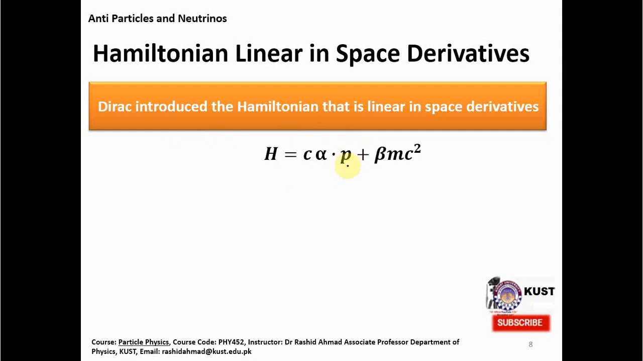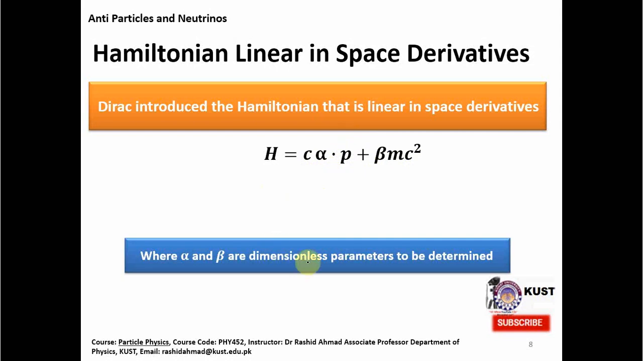So here you can see this is alpha dot p plus beta m c squared, and it is all hidden in these alpha and beta, which turn out to be matrices, and these matrices contain both space and time, which are linear. So we see that alpha and beta are dimensionless parameters to be determined, and we will see that these are actually matrices. They will turn out to be matrices called gamma matrices or Dirac gamma matrices, and they encode all the structure of space and time there, these alpha and beta matrices.